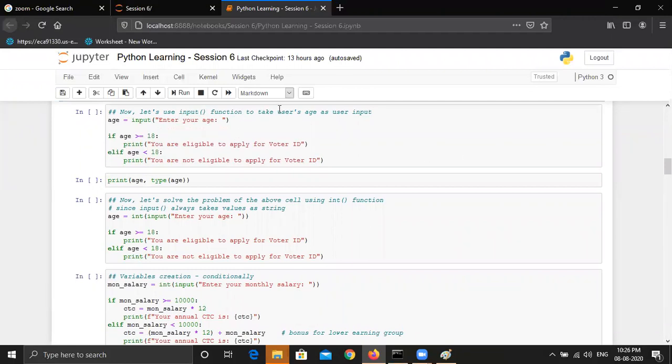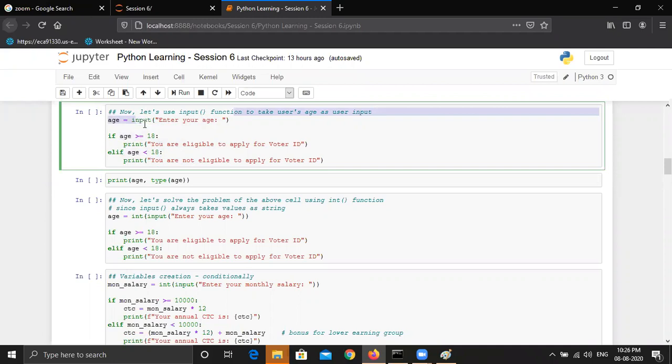Let's use the input function to take the user's age as user input. So now we are taking the user's age. We will ask them what is your age. So I'm writing enter your age using the input function. The input function helps us to take input from the user, and the age will be stored in the age variable. Then we are checking if the age is greater than or equal to 18, then we print eligible to apply. If age is less than 18, you are not eligible. So the only change from the above questions is that we are taking the age as input.